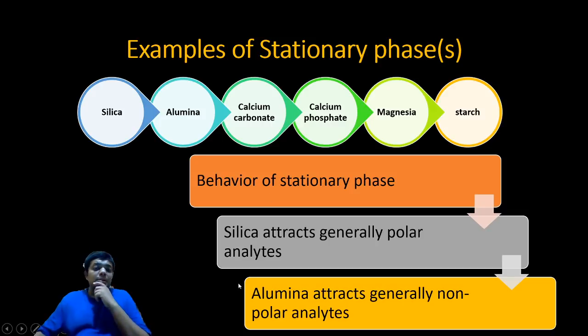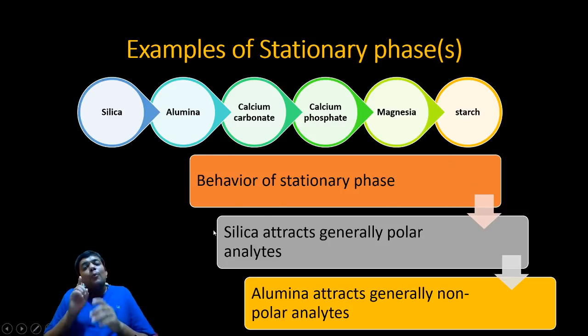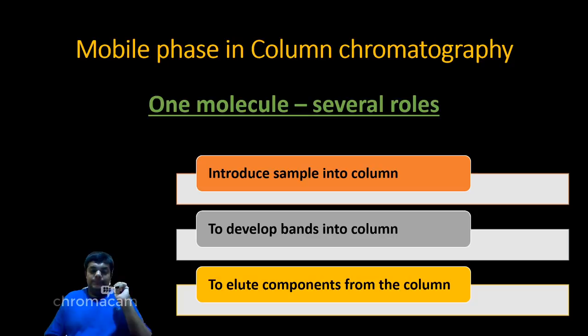Henceforth, remember these two statements, one in the light white color and the second in the yellow color. Behavior of stationary phase: silica generally attracts polar analytes. Alumina generally attracts non-polar analytes. Silica has an affinity towards polar analytes, and alumina has an affinity towards non-polar analytes, comparably.